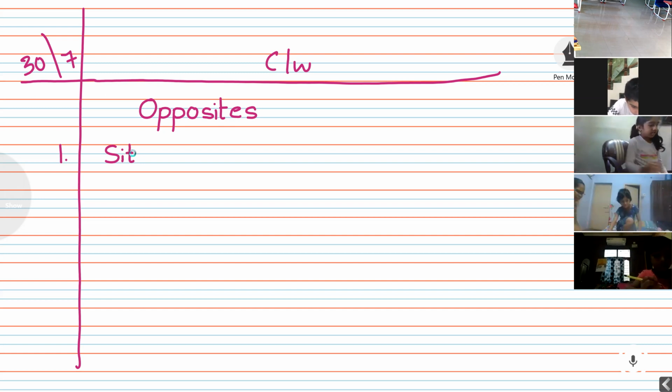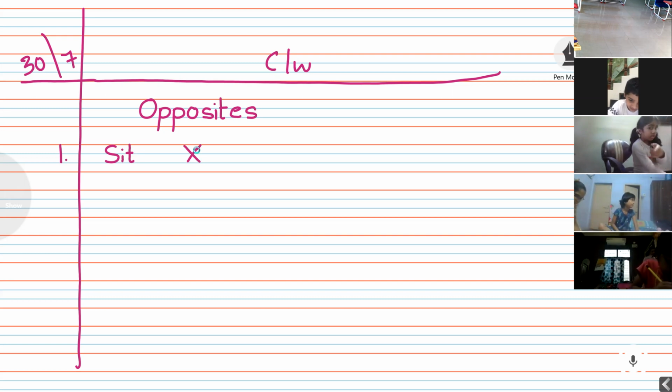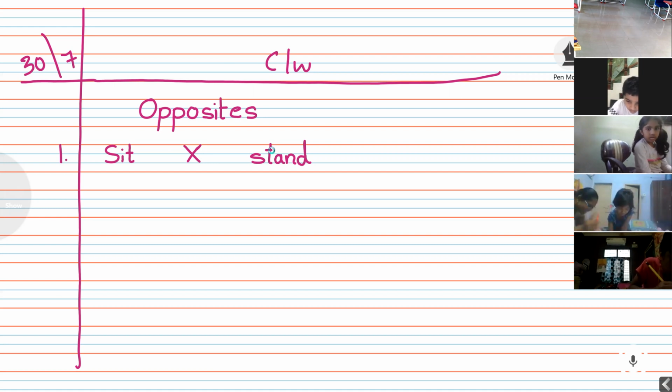Sit. Give some finger space. And there you write this symbol, opposite. Sit opposite. Stand. Sit opposite. Stand.